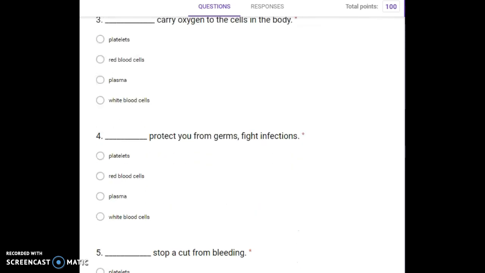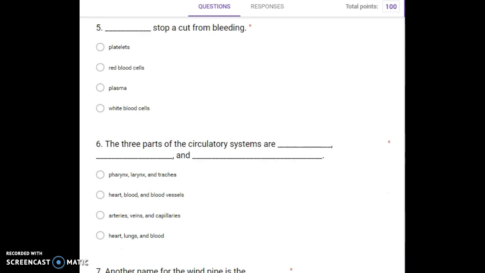Number 3. Blank carry oxygen to the cells in the body. Platelets, red blood cells, plasma, white blood cells. Number 4. Blank protect you from germs, fight infections. Platelets, red blood cells, plasma, white blood cells. Number 5. Blank stop a cut from bleeding. Platelets, red blood cells, plasma, white blood cells.